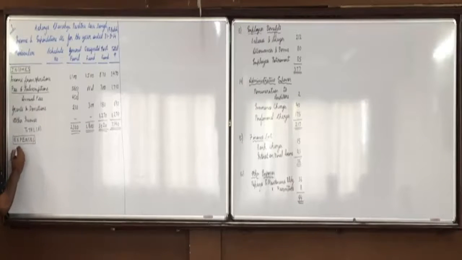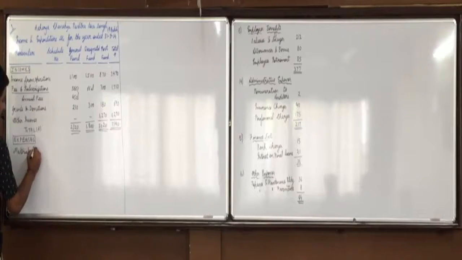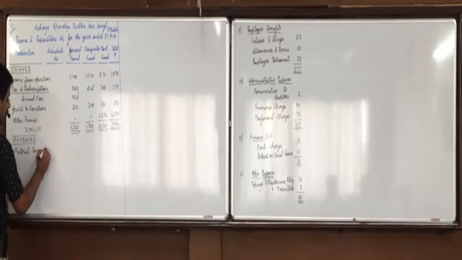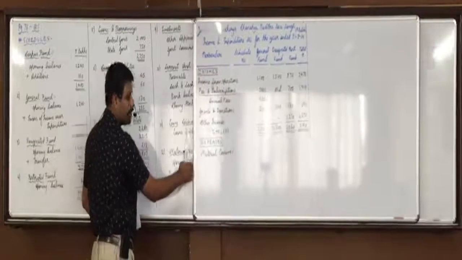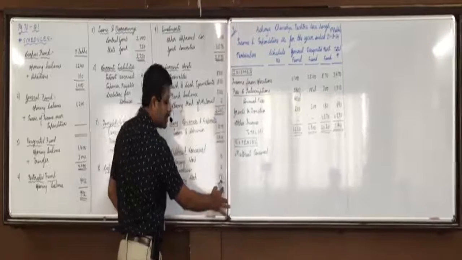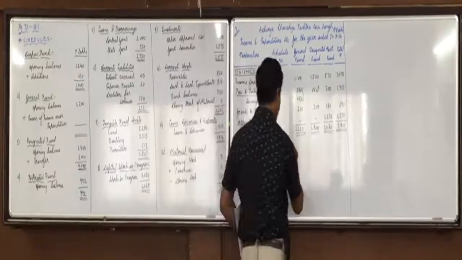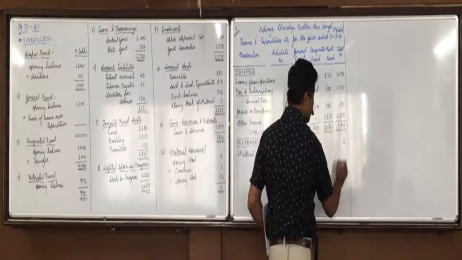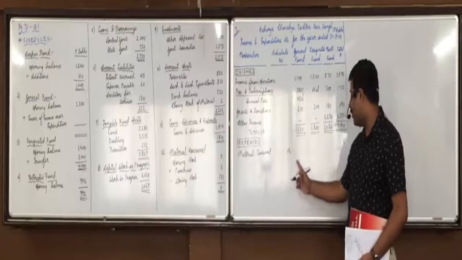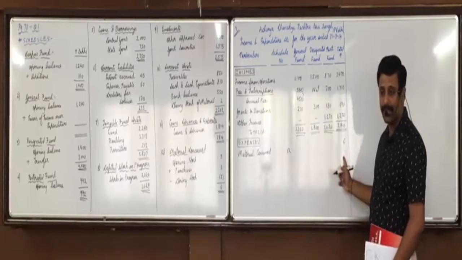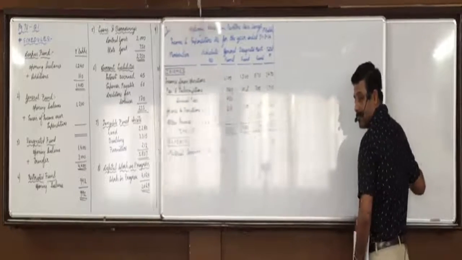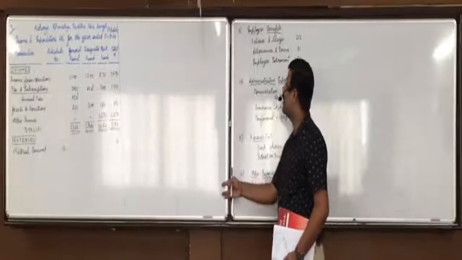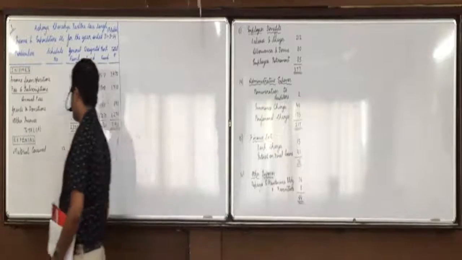So very first, material consumed, schedule number 12 and amount is 6. Schedule number 12 amount directly in total column 6. All agree with this?